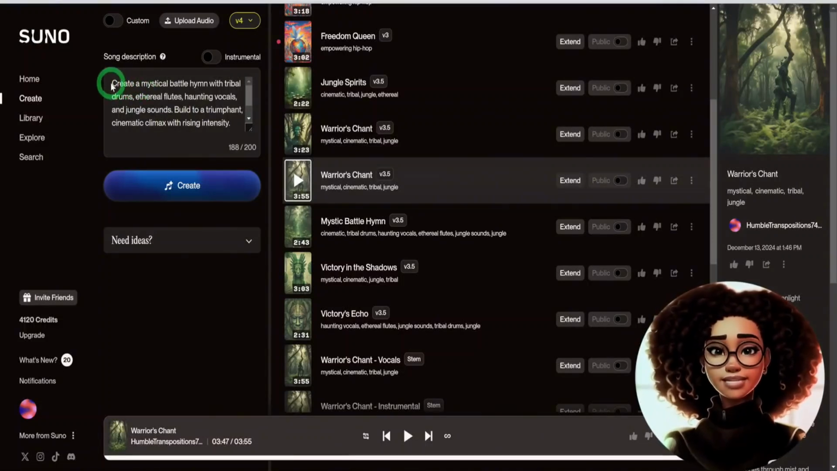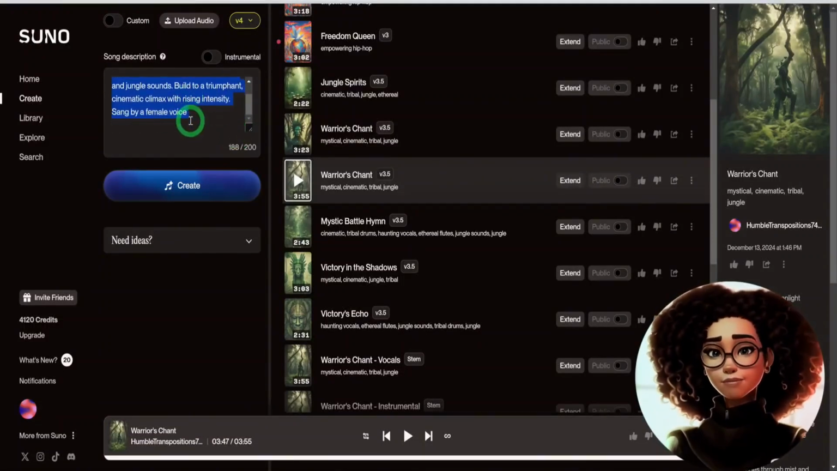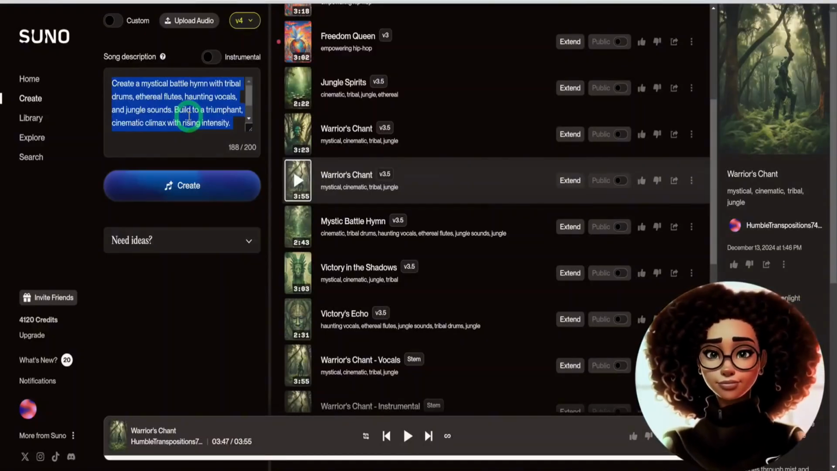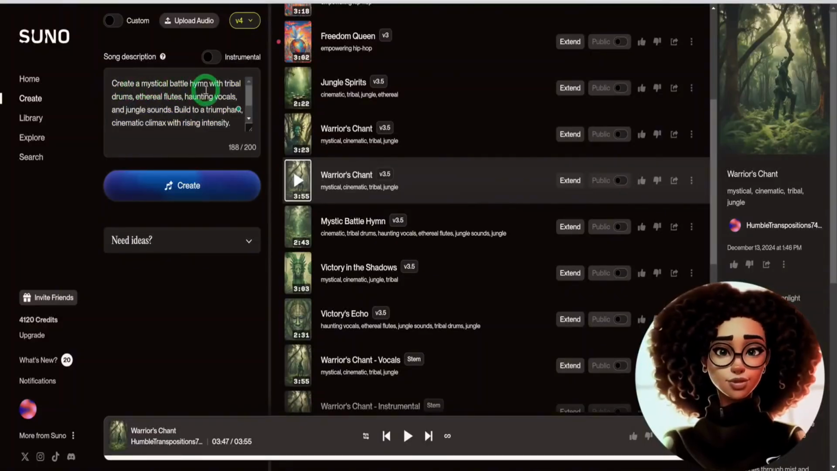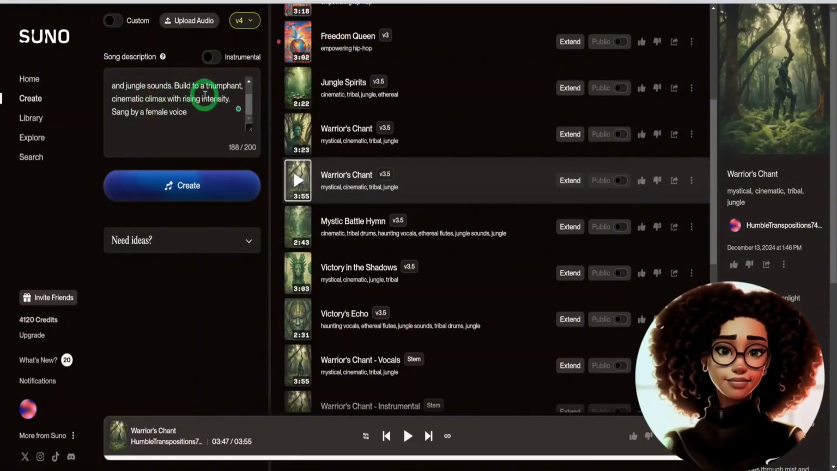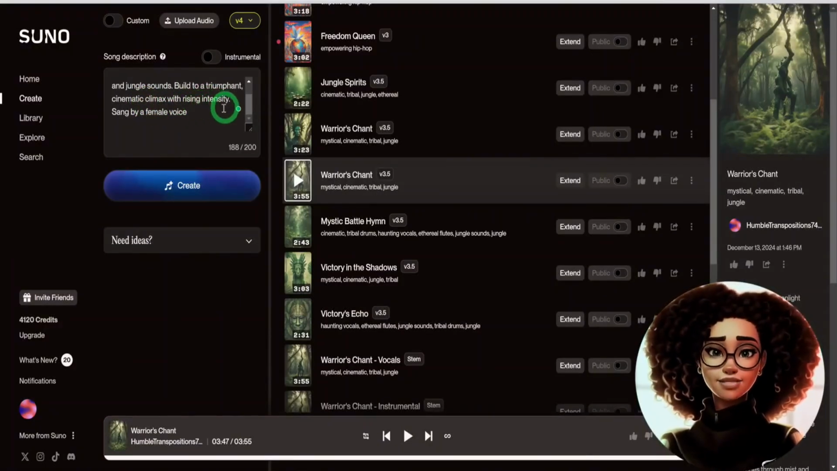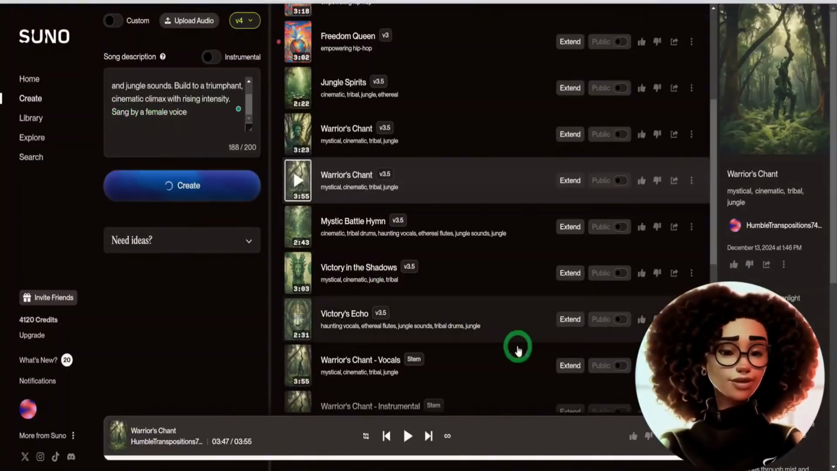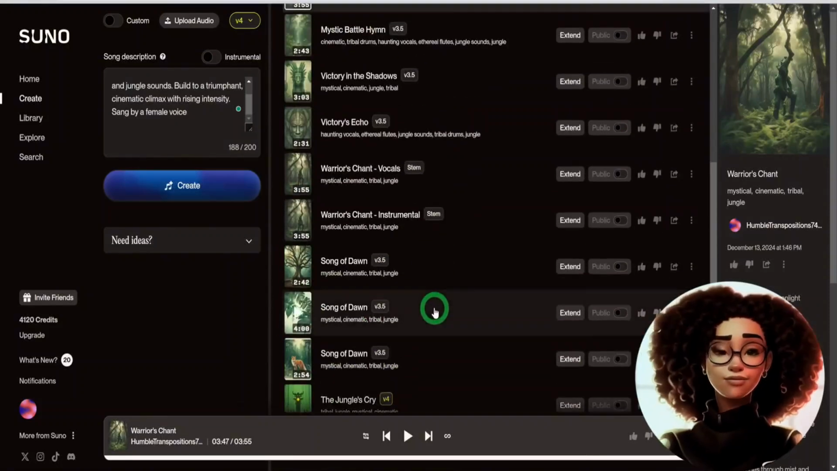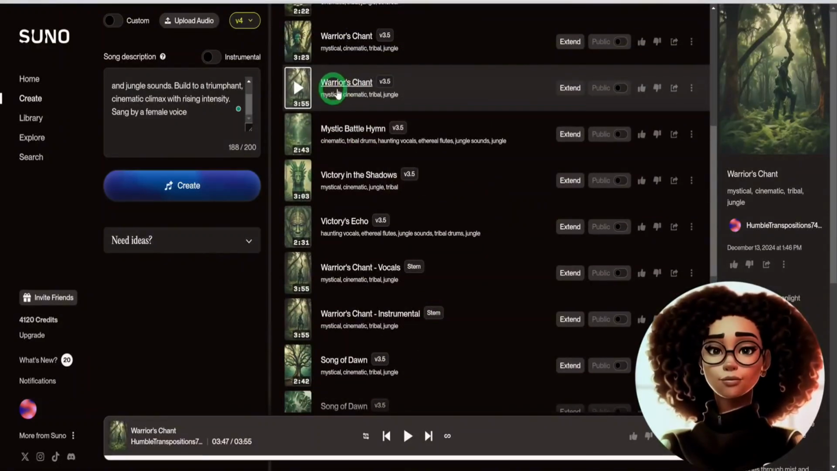It gave me this prompt: create a mystical battle hymn with tribal drums, ethereal flutes, haunting vocals, and jungle sounds. Build to a triumphant, cinematic climax with rising intensity. I added sung by a female voice. I also selected their latest model, 4.5, and then clicked on Generate. It will generate 2 songs you can choose from. I'll be playing the entire song at the end of this tutorial, so be sure to stick around.